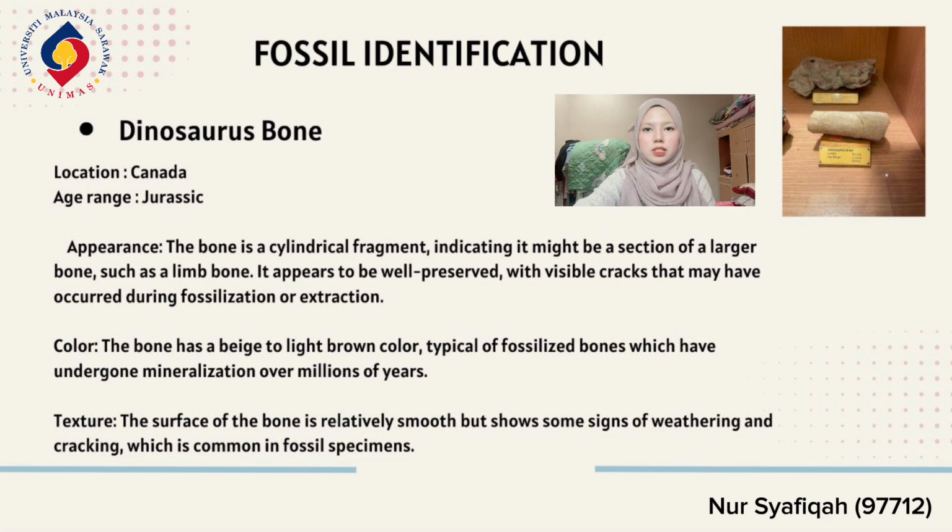Age range: Jurassic. Appearance: the bone is a cylindrical fragment, indicating it might be a section of a larger bone such as a limb bone. It appears to be well preserved with visible cracks that may have occurred during fossilization or extraction. Color: the bone has a beige to light brown color typical of fossilized bones which have undergone mineralization over millions of years. Texture: the surface of the bone is relatively smooth but shows some signs of weathering and cracking, which is common in fossil specimens.